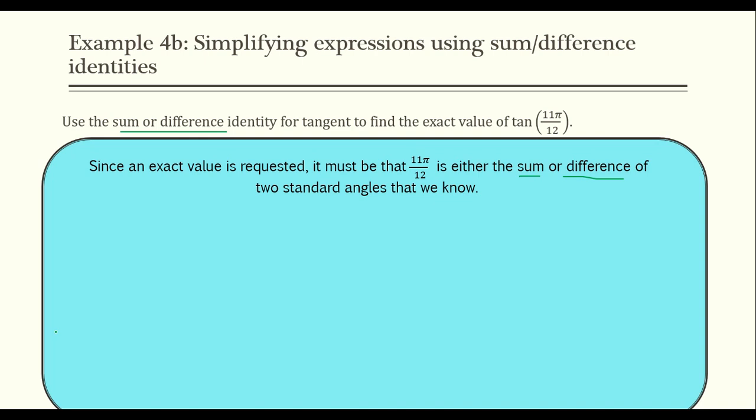So can I figure out some of those to add up to give me 11 pi over 12? Yes, I can. 2 pi over 3 is a value in the unit circle that I know, and pi over 4 is a value in the unit circle that I know as well. And if I add those together, I end up getting 11 pi over 12 as the LCM. So this is what I'm saying, there can be a little bit of back work here. This is probably the most challenging of these types of problems, since it wants us to find an exact value of something we don't already know.